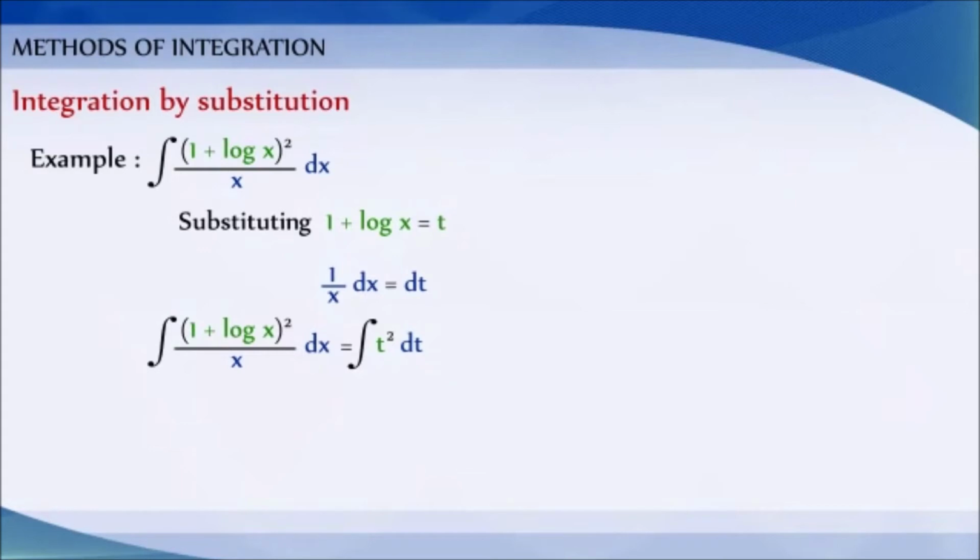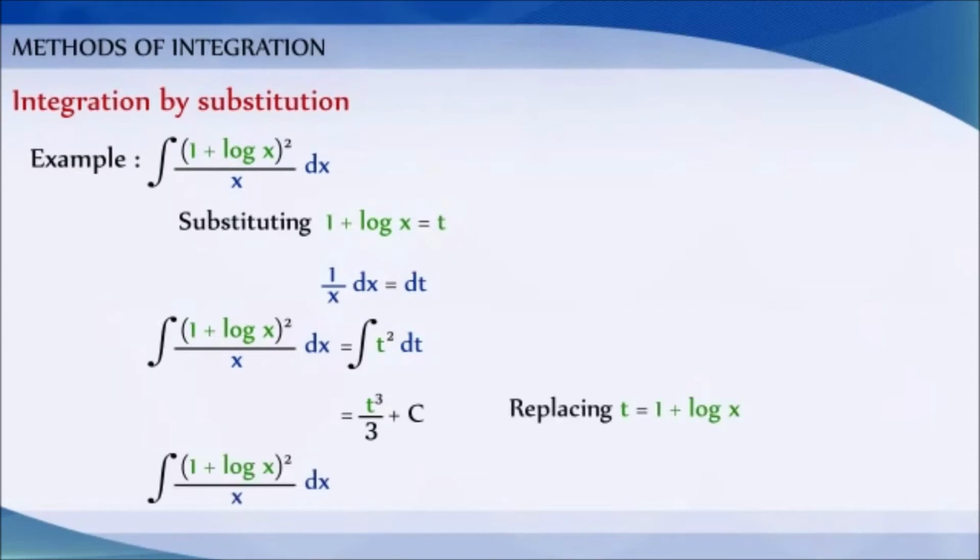Now, integration of t square dt is nothing but t power 3 by 3 plus c. Again replacing t as 1 plus log x, we get integration of (1 plus log x) whole square by x dx as 1 by 3 into (1 plus log x) whole cube plus c.